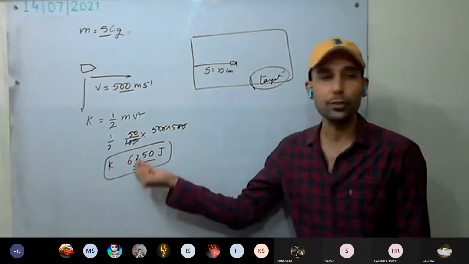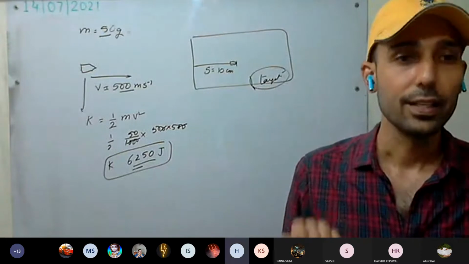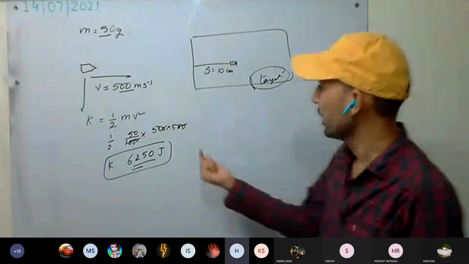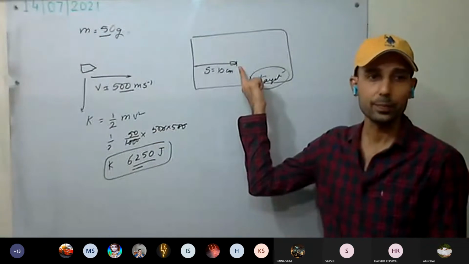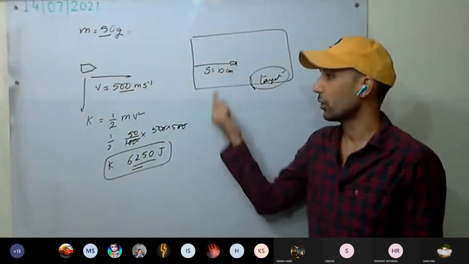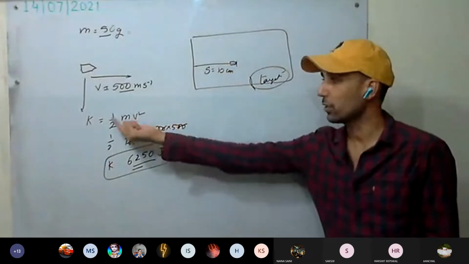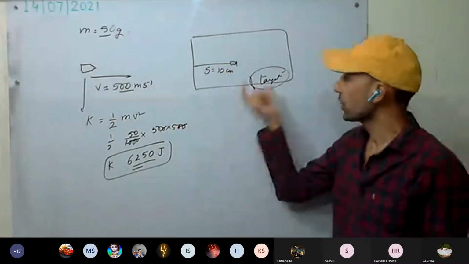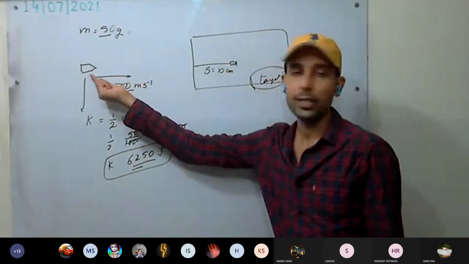It means its energy has to be made 0. You can see as well, it has to stop. It means velocity has to be 0. The bullet's velocity has to be 0. So what will be the kinetic energy as it has to be stopped? 0. Velocity is 0, kinetic energy is 0. Okay, so this target has to do the work to make the energy of this bullet 0.